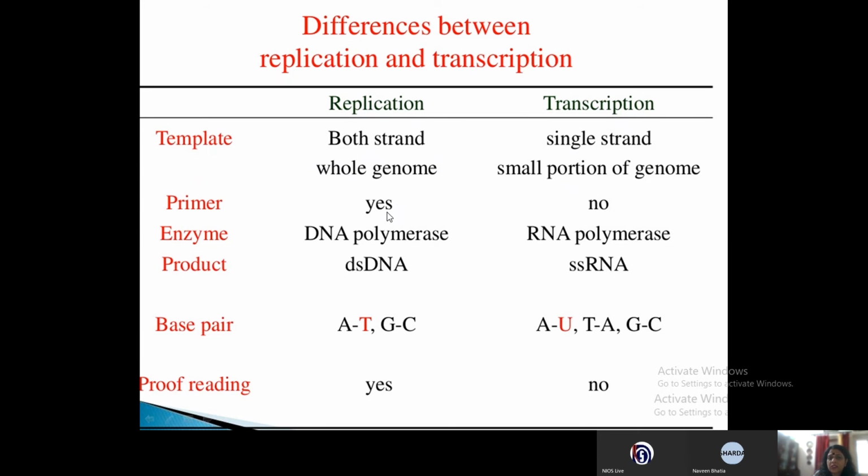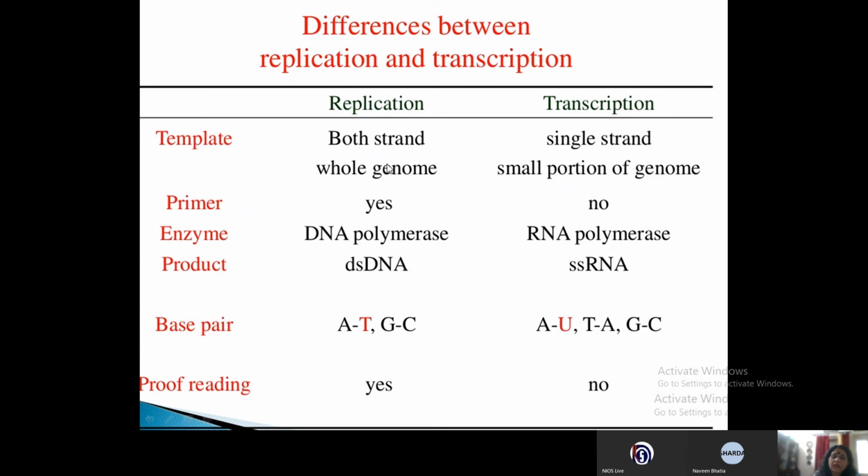Yes, in replication, primers are required. But in the process of transcription, no primers are required. The enzyme required here is DNA polymerase for replication, and RNA polymerase for transcription.